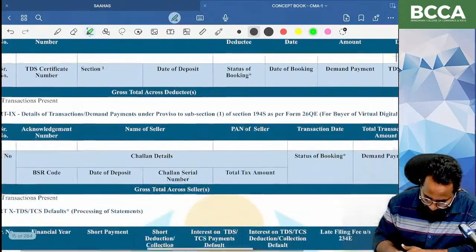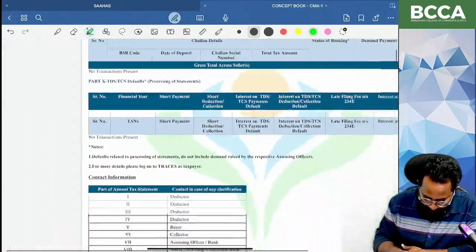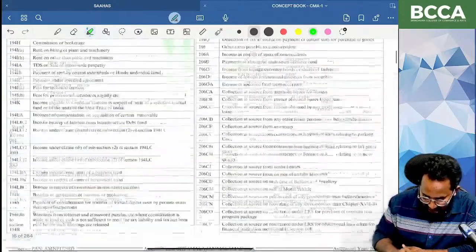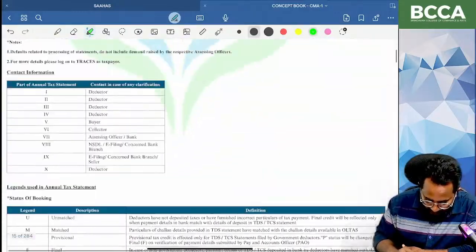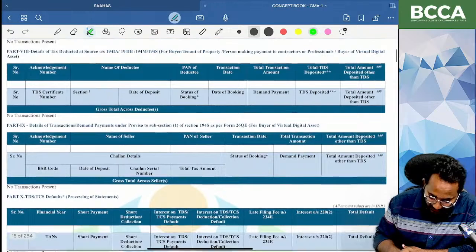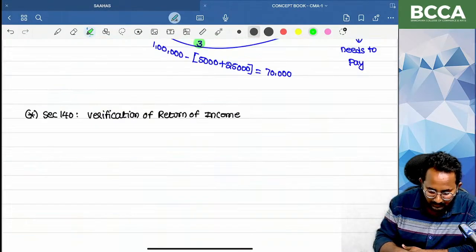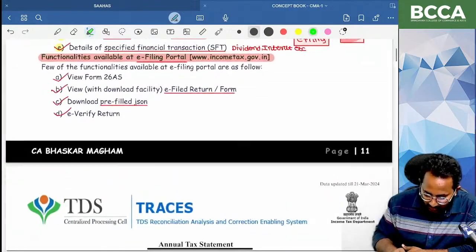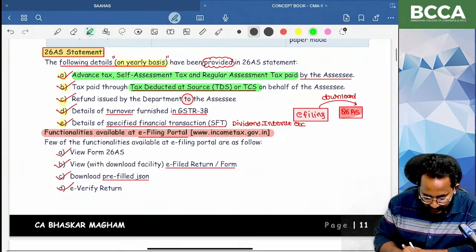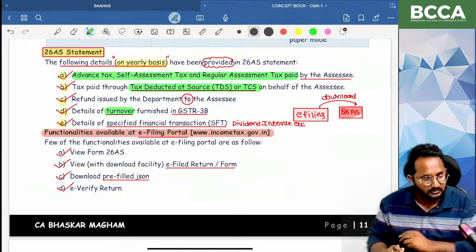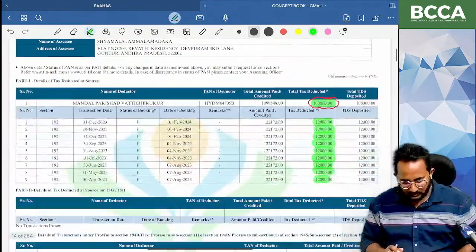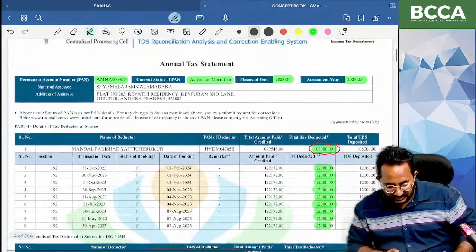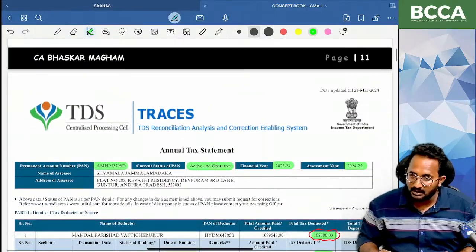Next one, ma, if you are observing statement of financial transaction details, that is specified transaction related details, also placed as nil, because she has not invested anywhere. Yes ma, anywhere means there are no shares, there is no other investment, that's why all the details are not available, ma. So if you do any business, the turnover will also be placed in TRACES. If you are observing that, this will be the 26AS. You can download any person's 26AS also by using the e-filing portal.